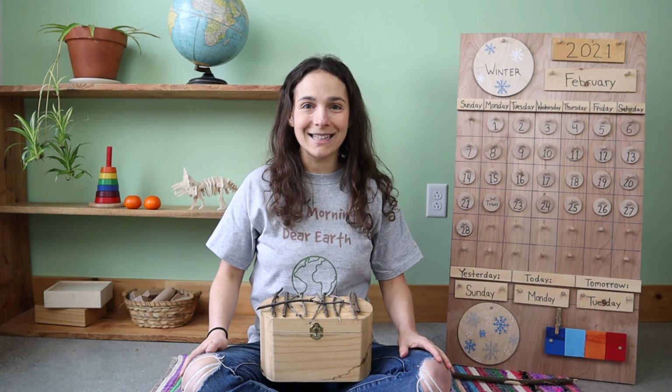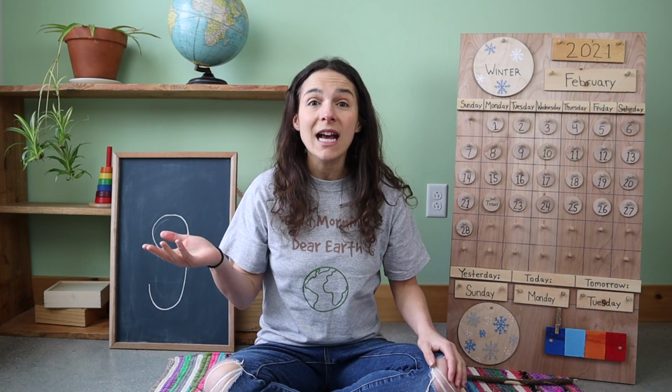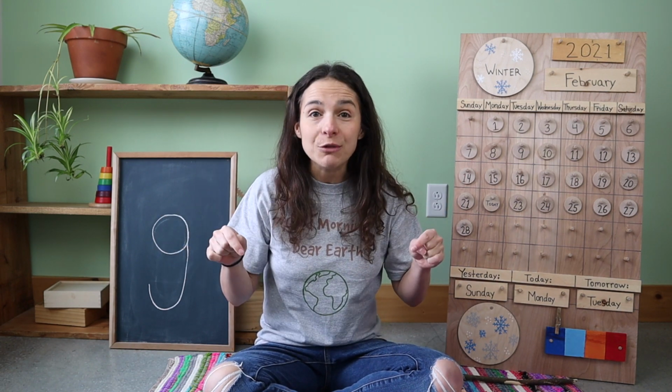12 twigs. This week we're going to wrap up our unit on practical life skills, which are activities that happen every day in your life. So last week we practiced cleaning up independently, and this week we are going to work on independent food preparation, which is definitely one of my favorite things to do. But what do I mean by food preparation?